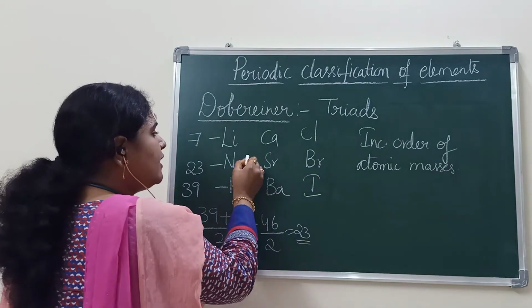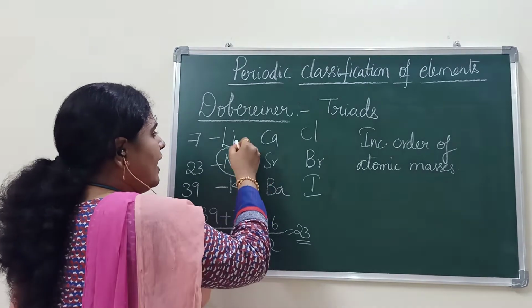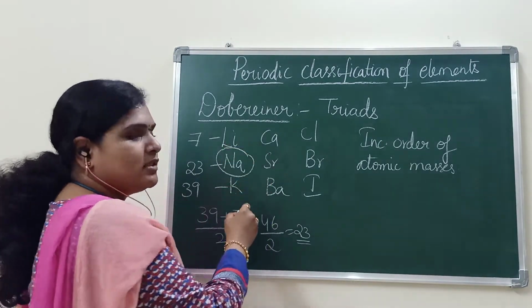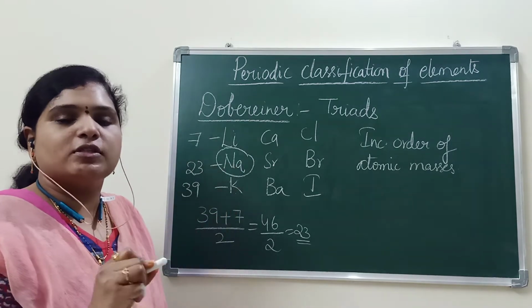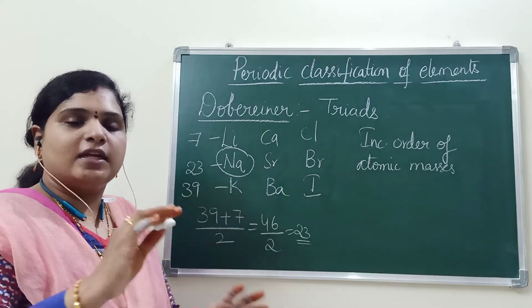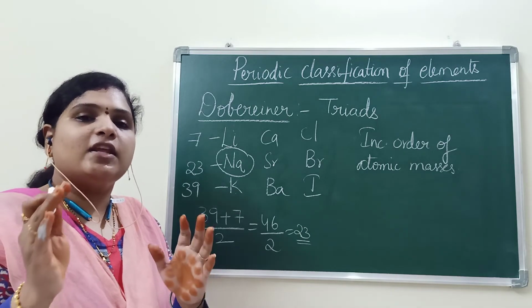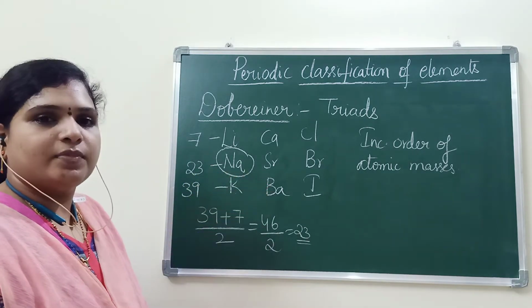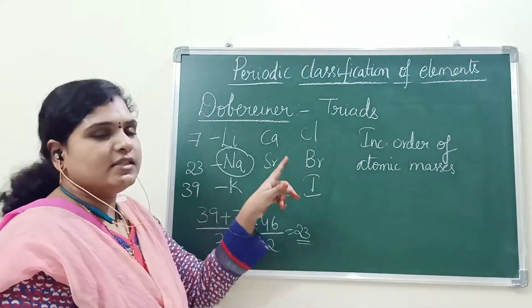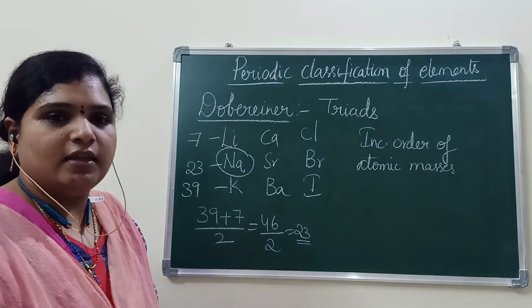If you calculate the average of these two elements, you will get the approximate mass of this. If we compare, it is very close. In this case, it is exactly the same, but in the others it will come approximately.